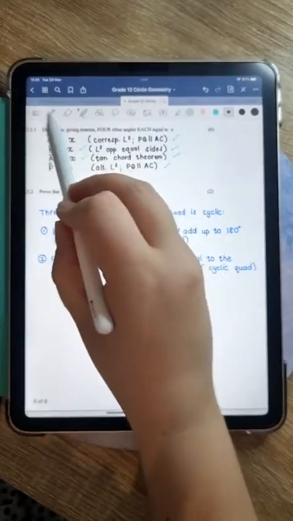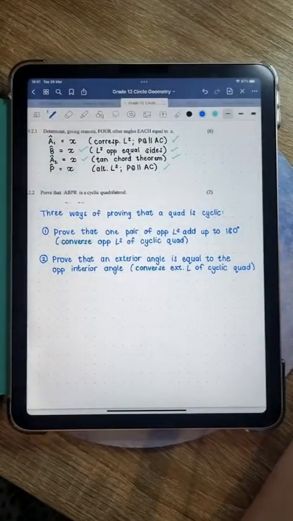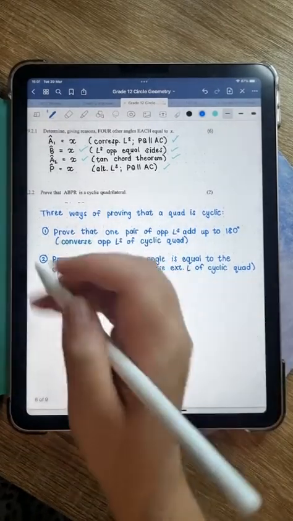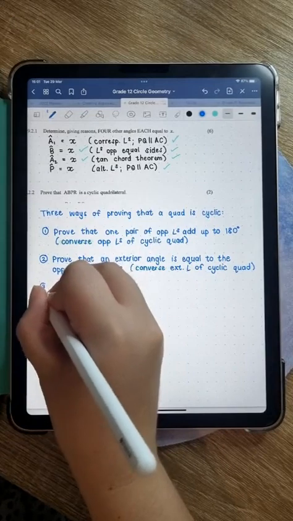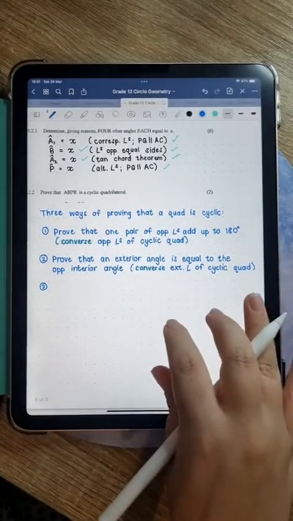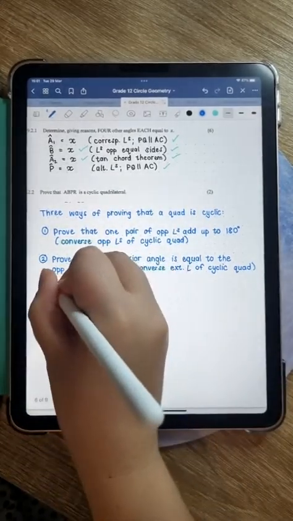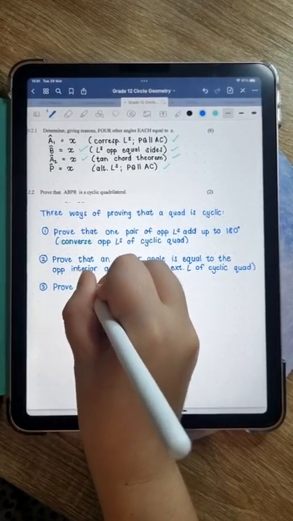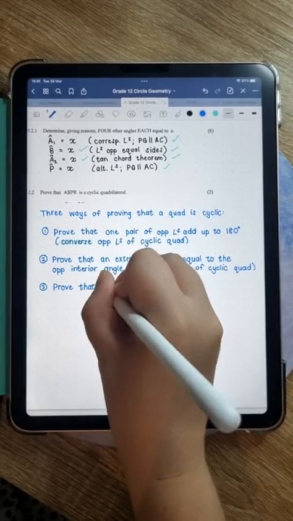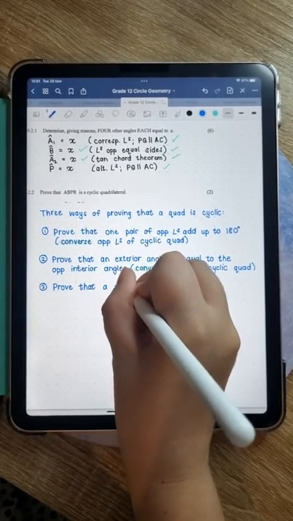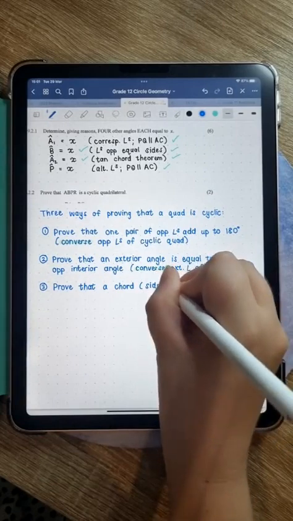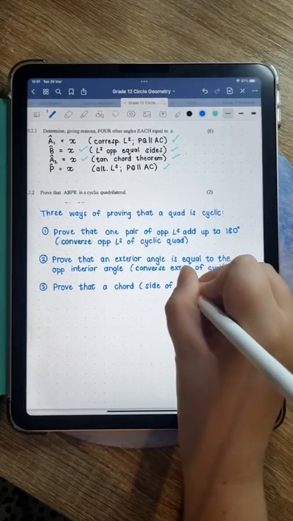And now the third method, which is the most difficult method, and it's also coincidentally the method that we have to use in this question, is that you are going to prove that angles in same segment works. All right, so you're going to prove that a chord, now a chord is going to be a side of the quad.